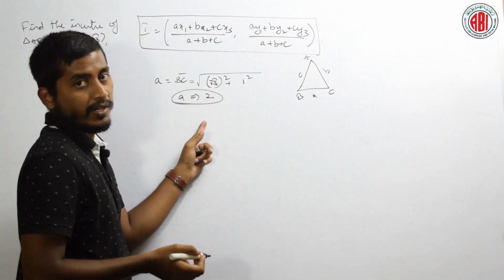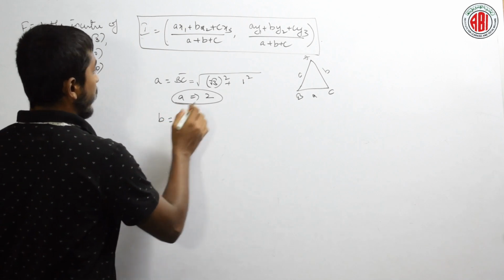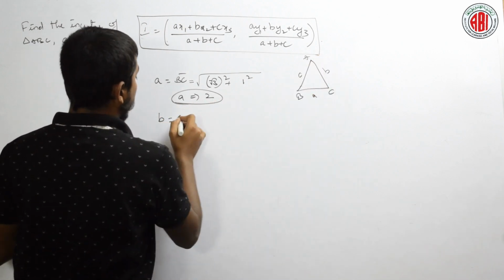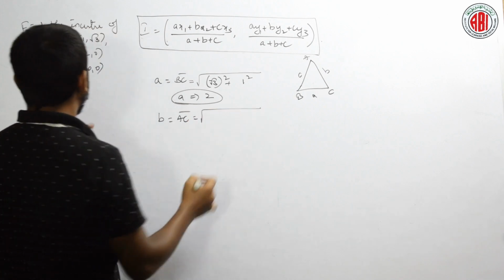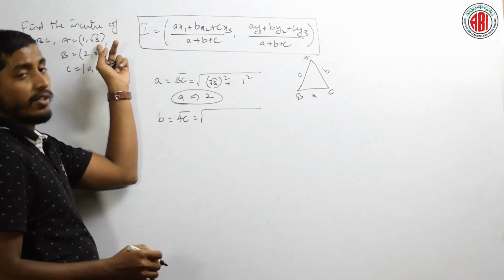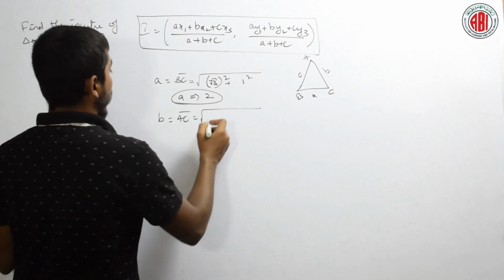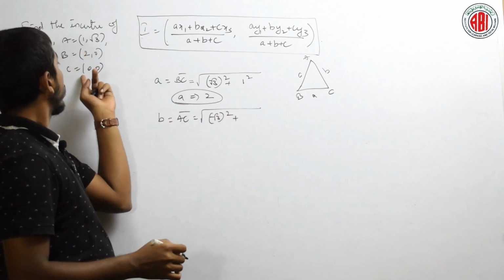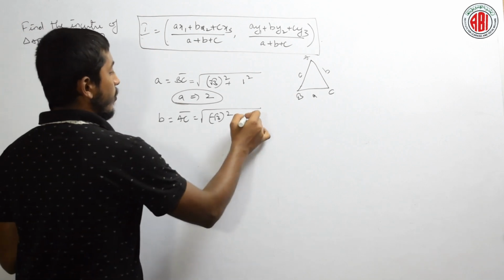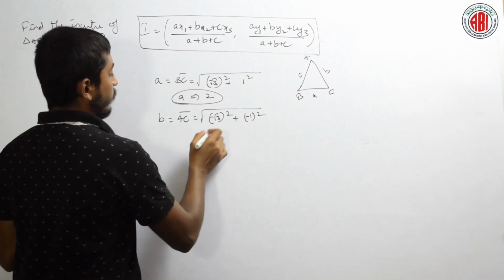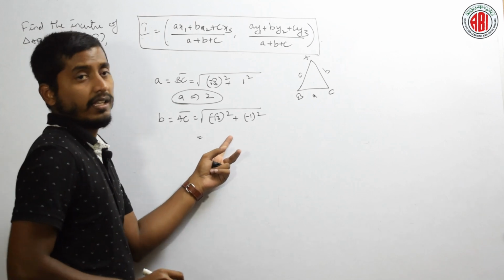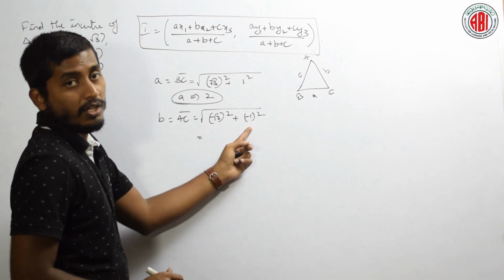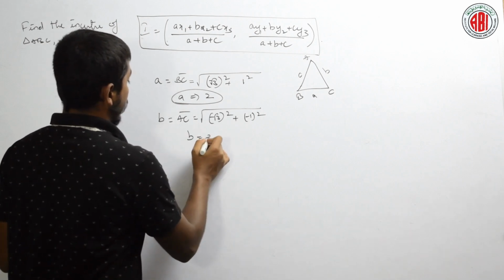Now, let us find the value of b. Small b is nothing but AC: under root, 0 minus root 3 is minus root 3, plus 0 minus 1 is minus 1 square. Root 3 square is 3, plus 1 is 4, under root 4 is 2. So b is also 2.